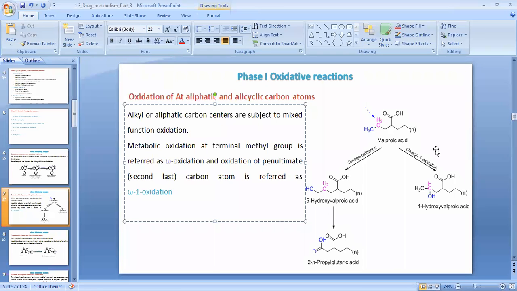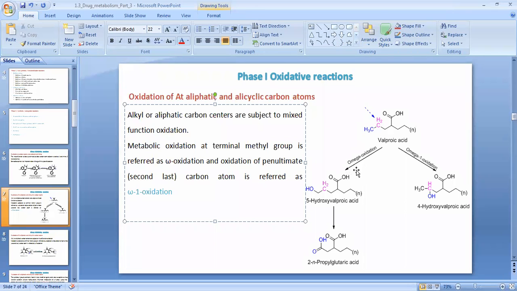Have you understood the difference between these two? Omega oxidation is nothing but oxidation of the terminal carbon atom in an aliphatic compound. What do we call that oxidation? Omega oxidation.